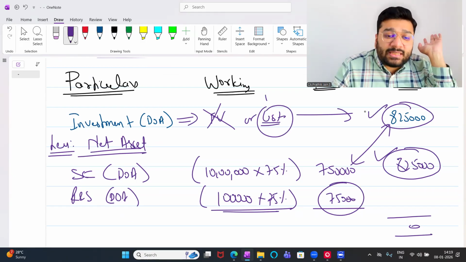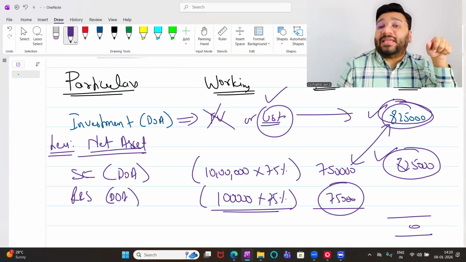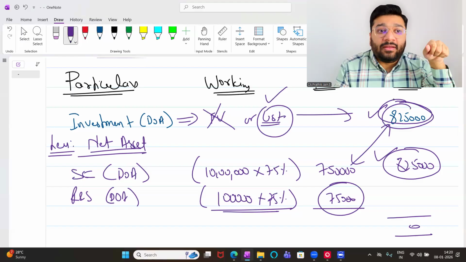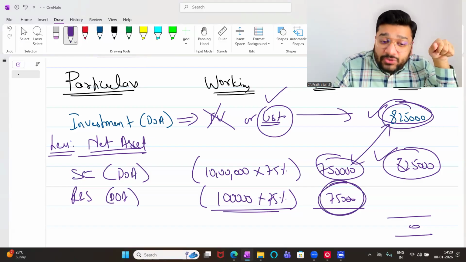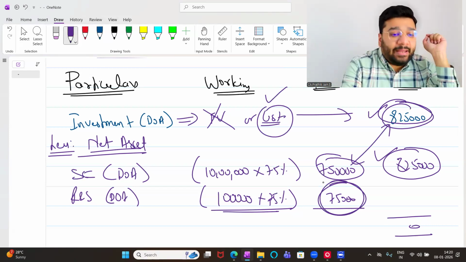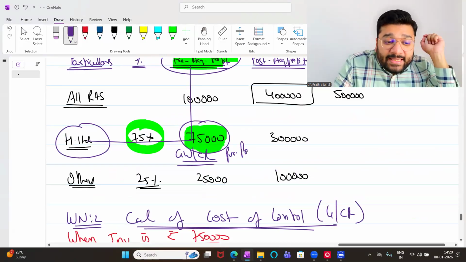And why cost? This is the money that I pay to acquire the share. And when I pay the money, I don't pay the face value. I will always pay more than that. Okay, not okay? Why should I pay more than that? Because apart from the capital value, I have to also pay 75,000 to acquire the profits. Now come back again. I said the 75,000 is purchased profit.